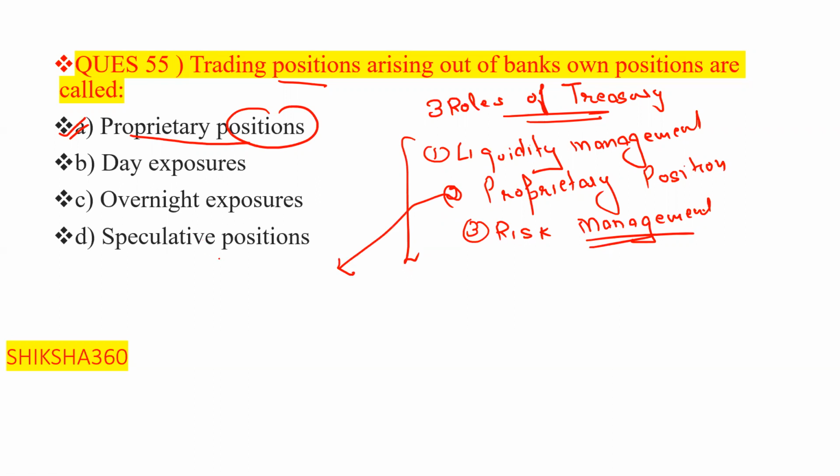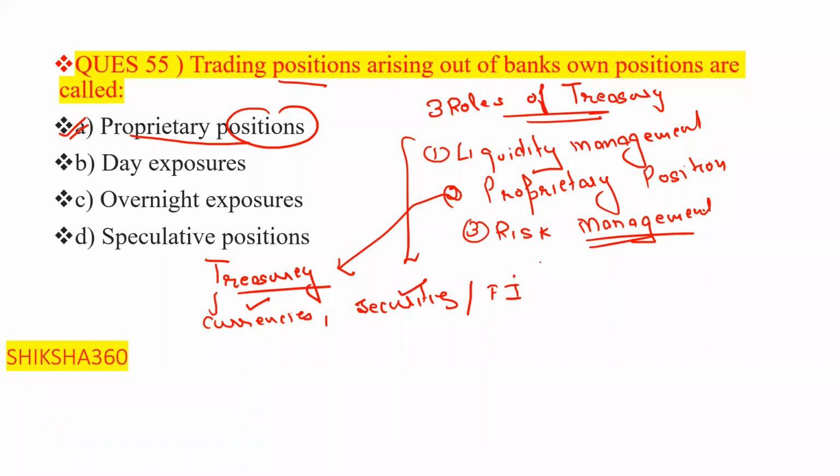Treasury may trade in currencies, securities and other financial instruments, including derivatives. Why will the treasury trade? In order to contribute to the bank's profits.